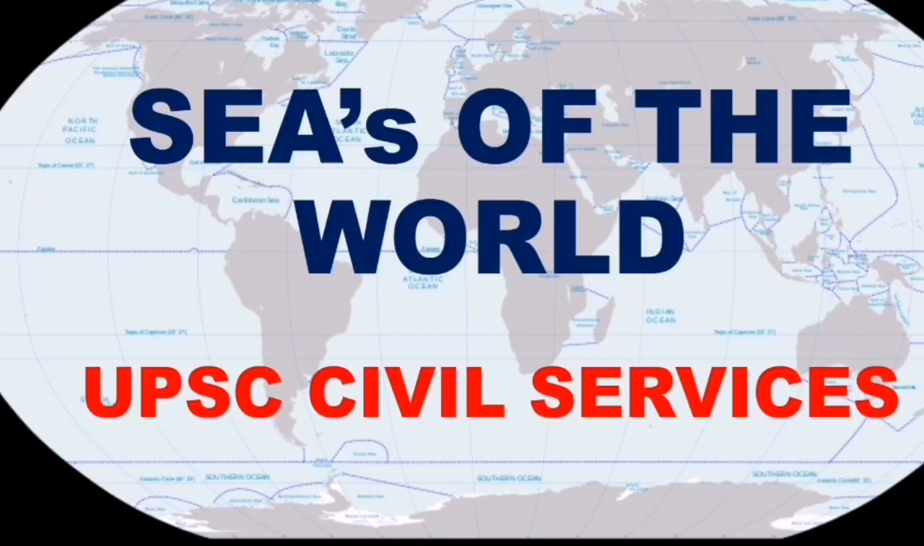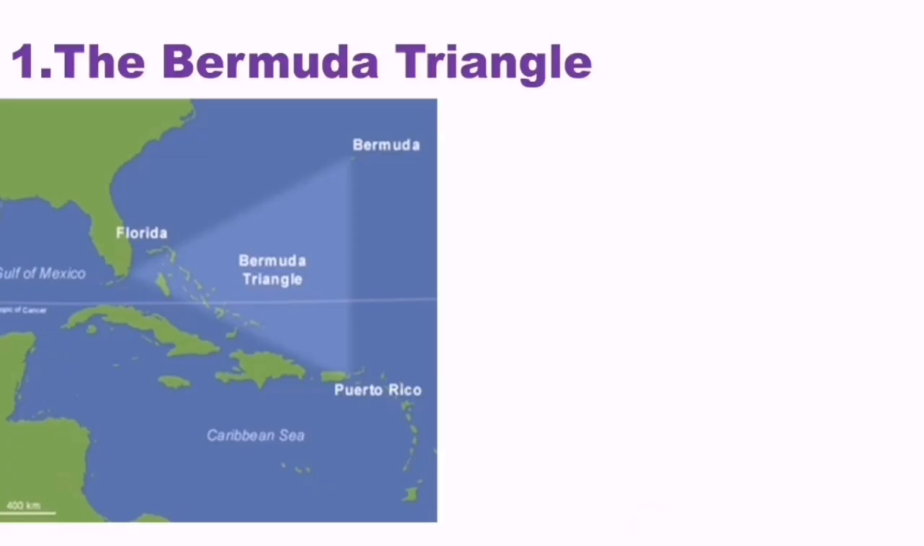In the world, many seas are there, but I came with the important and most expected map pointings of the world seas. In this video, I came with some important seas of the world. Let's get started with the first one. The first one is the Bermuda Triangle. The Bermuda Triangle is a very important one. Always it is coming in the news.